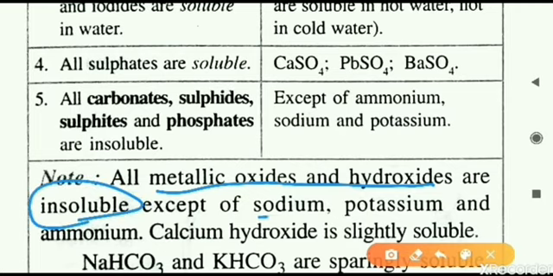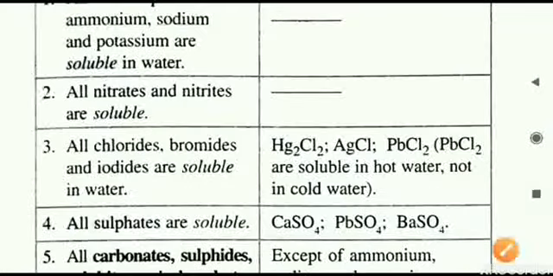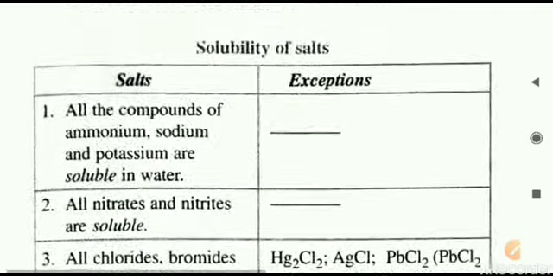Here also, if the metal is sodium, potassium or ammonium, then we will say it is soluble. Sodium and potassium are the metals, and if the ammonium ion is also there in these oxides or hydroxides, then we will say it is soluble. But this is not regarding the salts. Still they have given it in this table. So you have to learn all these rules, rule number 1 to 5 regarding the solubility of the salt, and you can be clear about which salts are soluble and which ones are insoluble in nature.